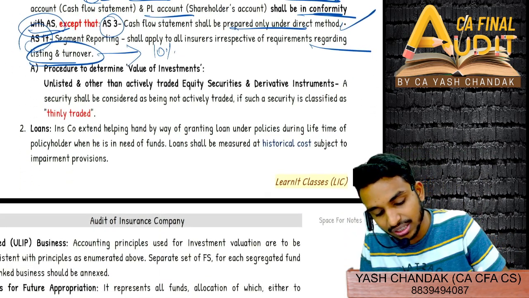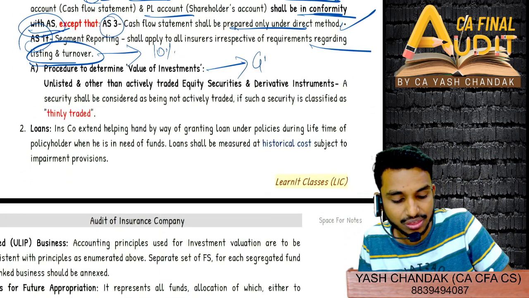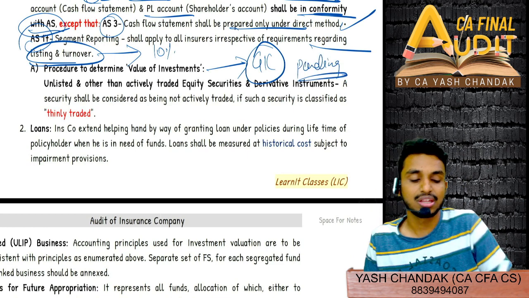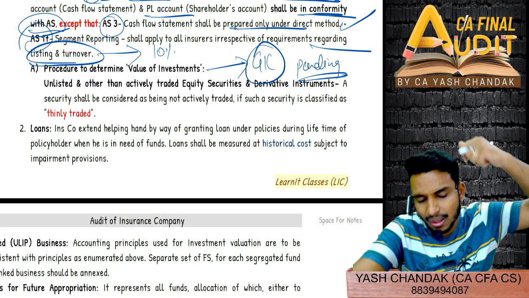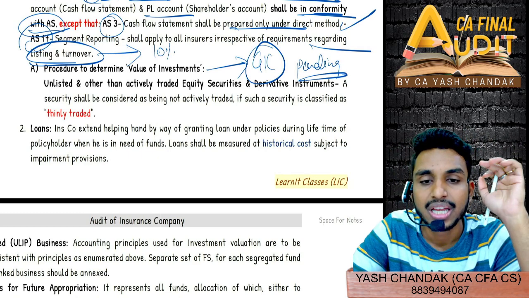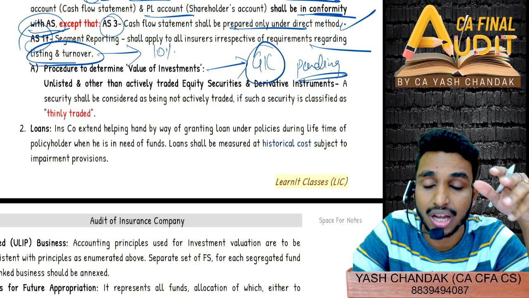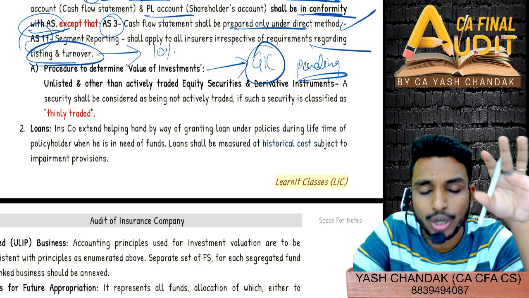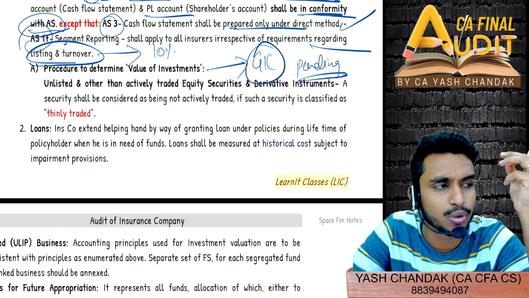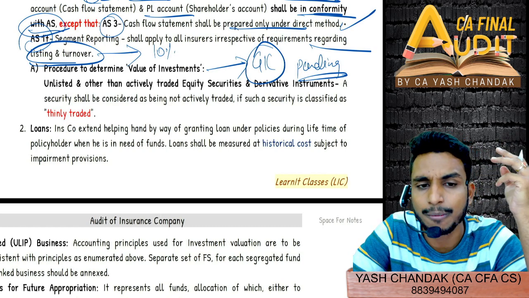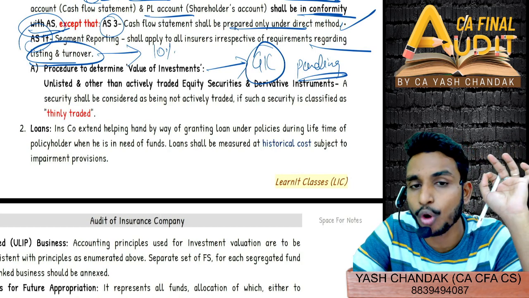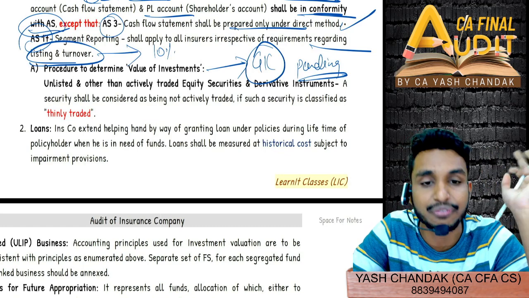Then value of investment, this point we will also see later in the GIC. They say see, investment, now they have given whole Ind AS. If you open the insurance chapter in the SM, they will specify all Ind AS related points. So I have not included those points because those points will already be covered in Ind AS 40 investment property or other investments. So Ind AS 109 specifically financial instruments. So all those points I have not included, which you will already be studying in FR.